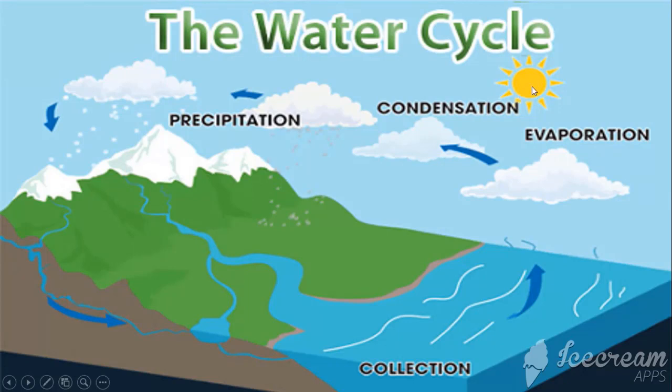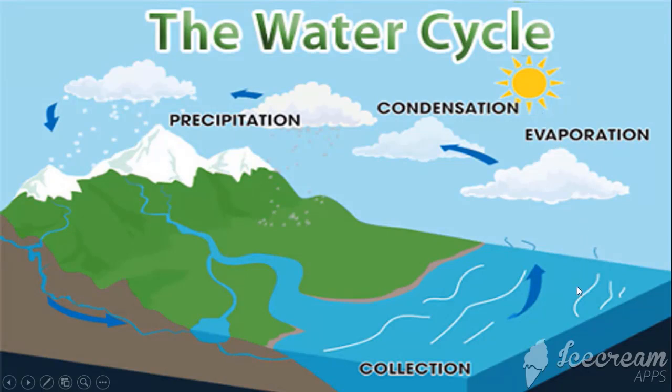When the sun heats up the ocean water or rivers, the water changes from liquid state to gas state. The water changes to water vapor and rises up in the sky. This process is called evaporation. What is evaporation?